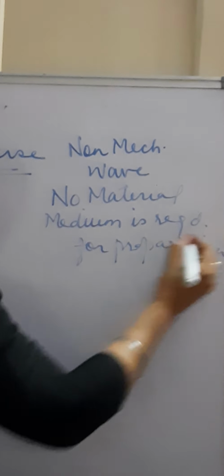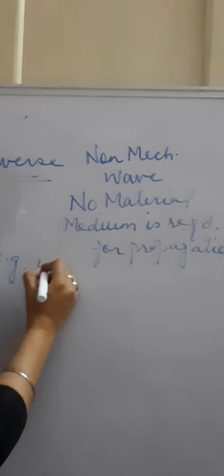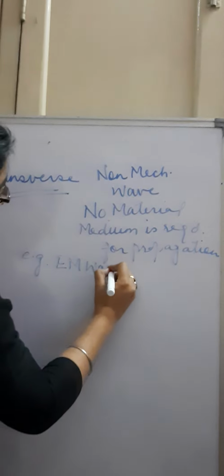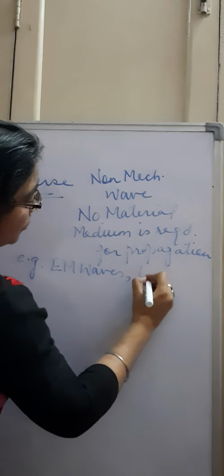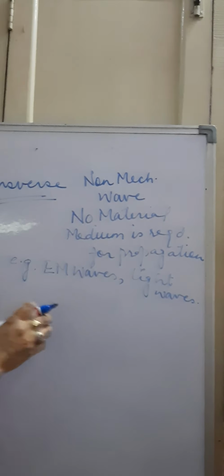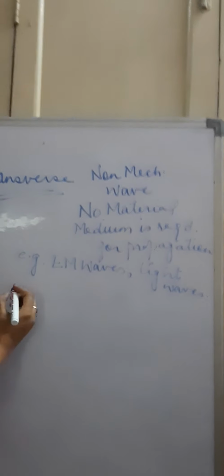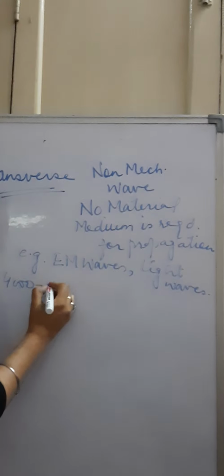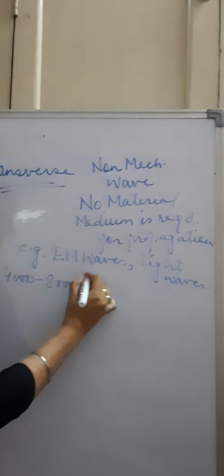And the example we have stated is of electromagnetic waves. In this, we can write light waves also. These cover in the frequency of 4000 to 8000 angstroms.